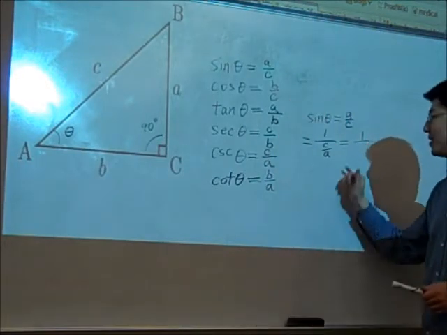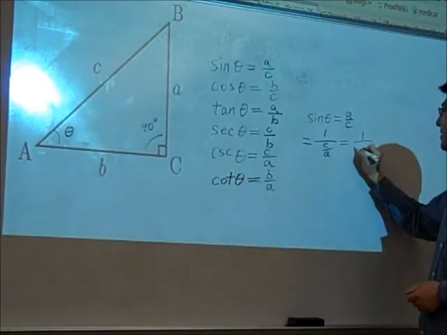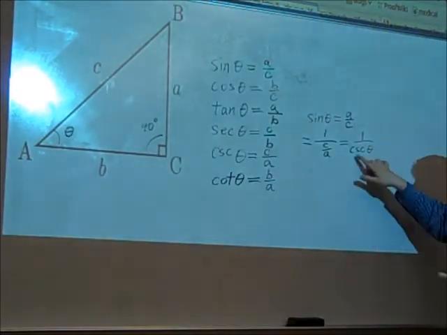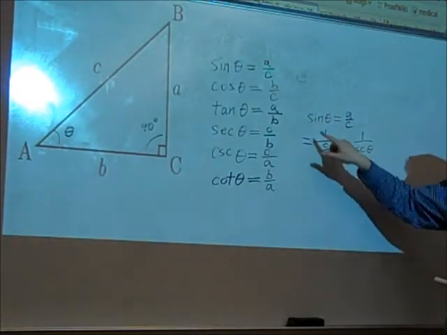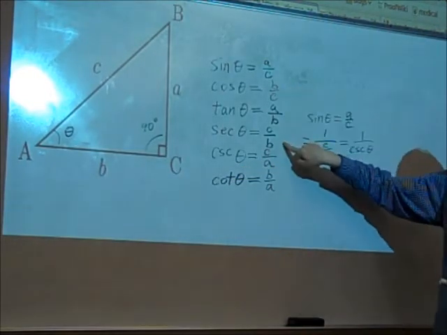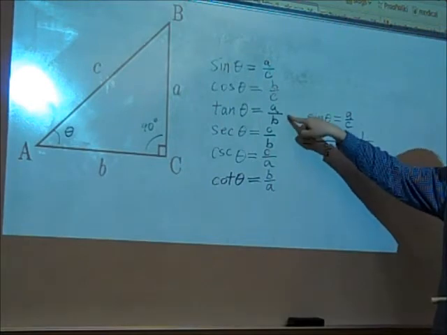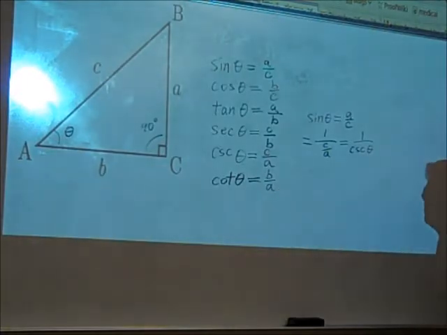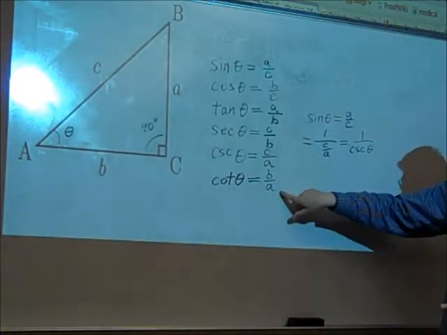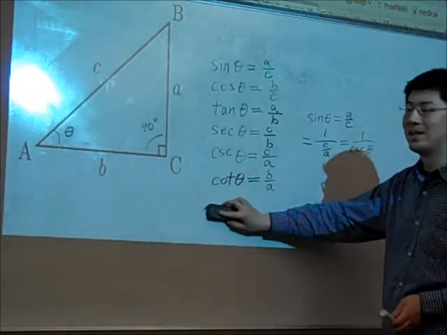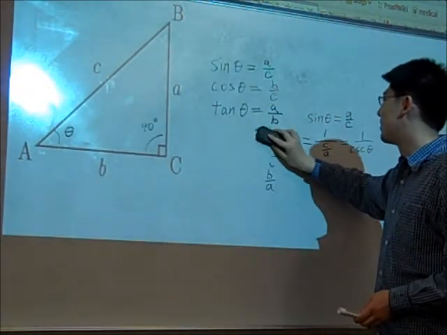Okay, actually I got this wrong. c over a is actually the cosecant, so be careful with that. So sine of theta is going to be equal to 1 over the cosecant of theta. So that means that sine and cosecant are related by reciprocals. Similarly, cosine and secant are going to be related by reciprocals, and tangent and cotangent are going to be related by reciprocals. So this means that using secant, cosecant, and cotangent in mathematical expressions is sometimes redundant and makes them more convoluted than necessary. So a lot of times we don't really need these types of things in the formula.